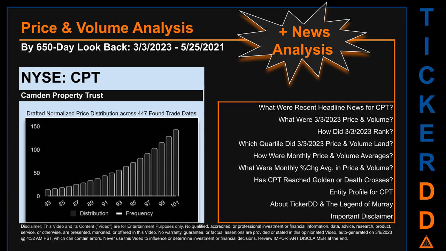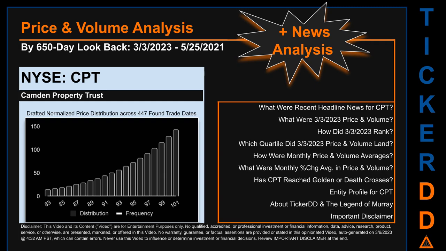CPT went public on July 22, 1993, which was roughly 29 years and 8 months ago. Looking back 650 calendar days from Friday, March 3, 2023 to Tuesday, May 25, 2021, we found 447 applicable trade dates for use in our analysis. The chart shown on this page is our initial attempt at studying the price for CPT after dynamically normalizing price distribution across those discovered trade dates.